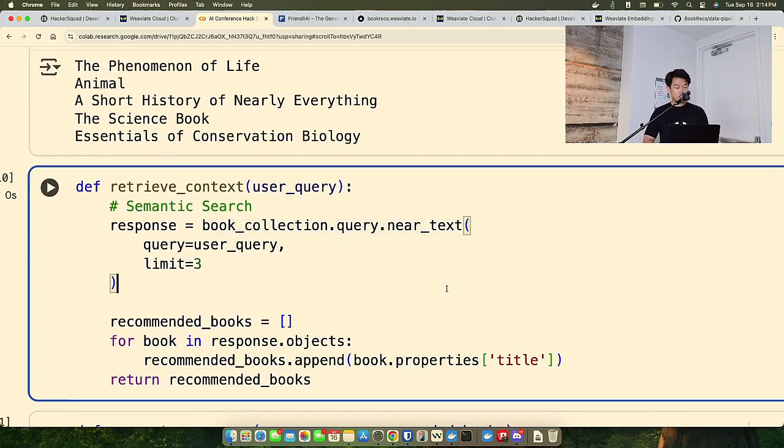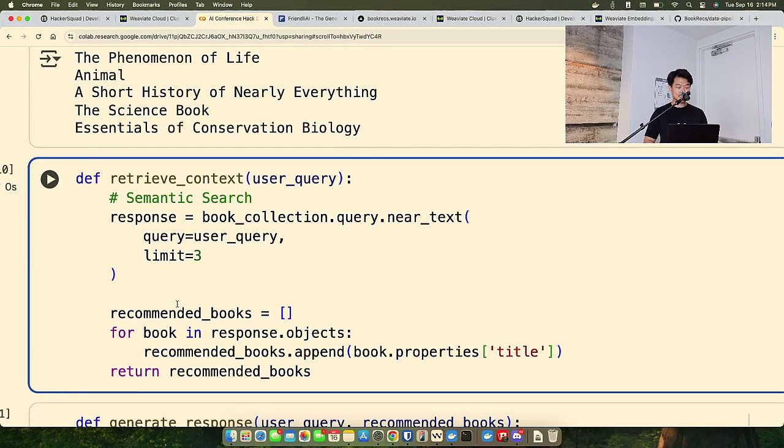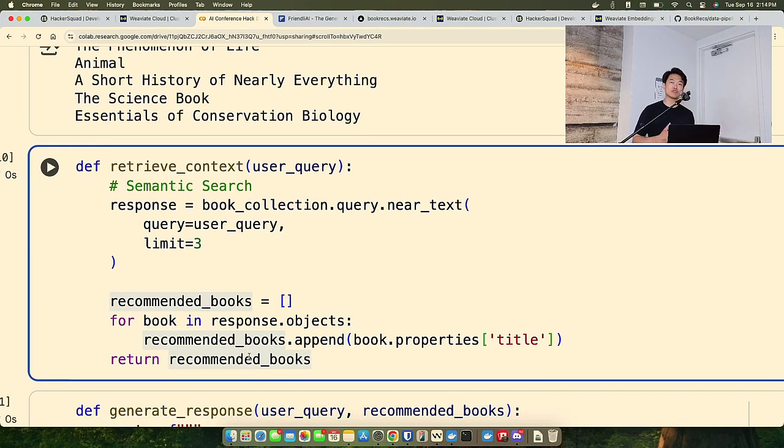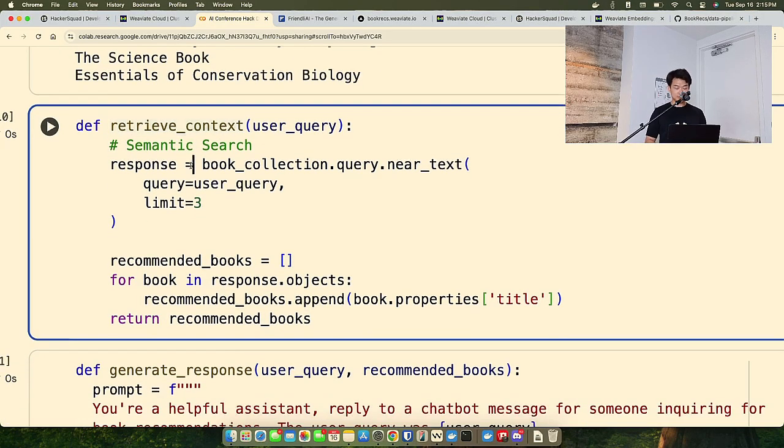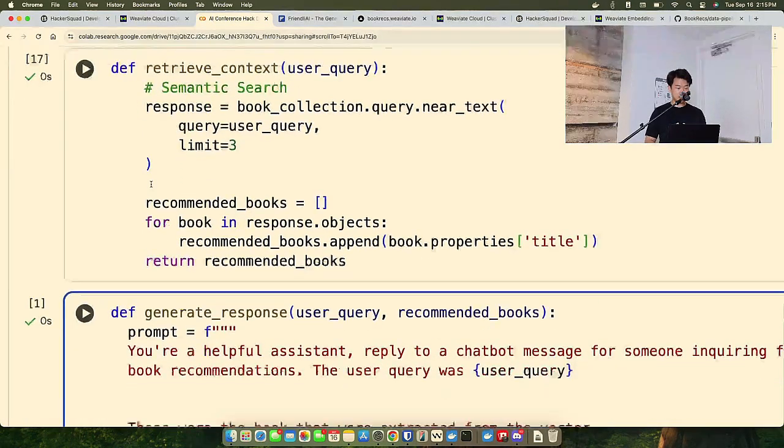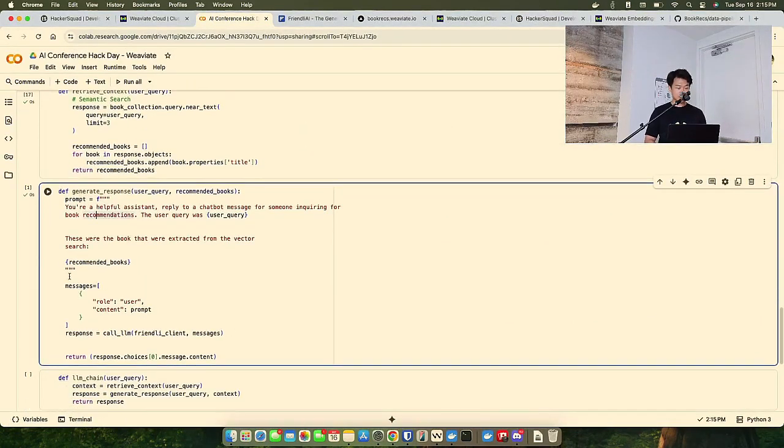Okay, right here we are building a function called retrieve context. Okay, we're building out our basic RAG features here. We're going to return the query, and then once we get the response, we pass it into our recommended books, which is the retrieved context. So let's run this function. Okay, we've saved it. And now we can build this function called generate response.